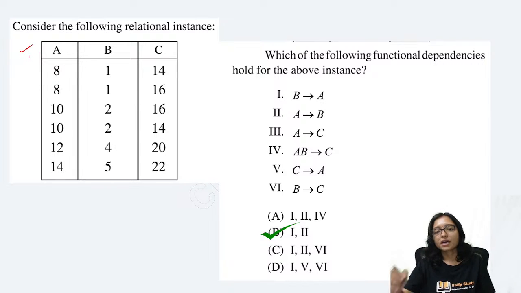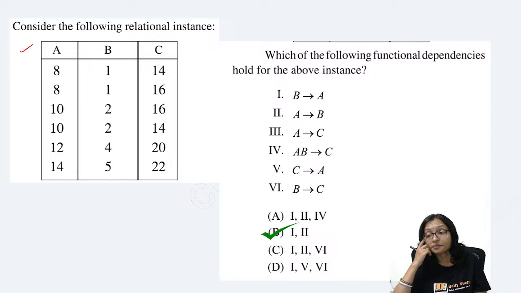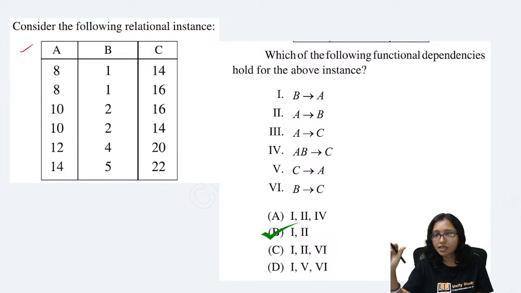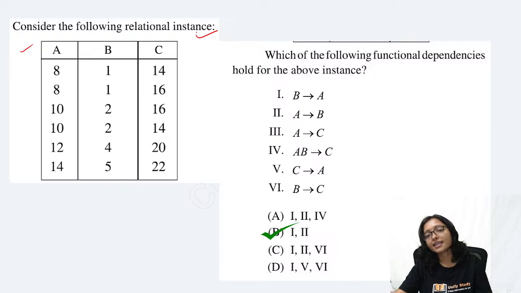Can you tell me which one is the candidate key here? How to identify? Candidate key means the attribute which is able to identify other attributes, where the dependency is holding. Through the table I am telling you. Which one is the candidate key?